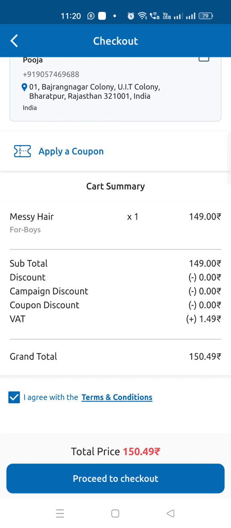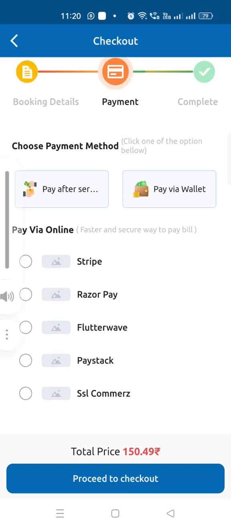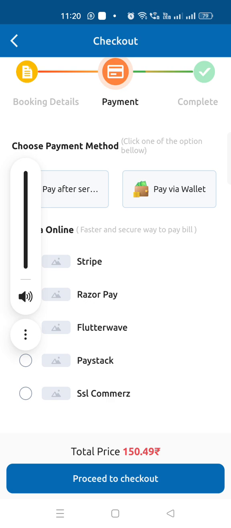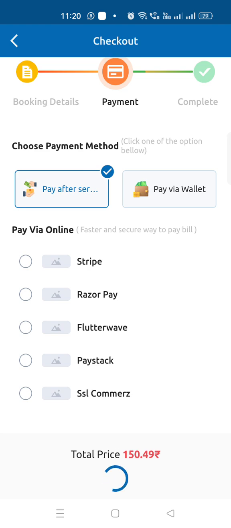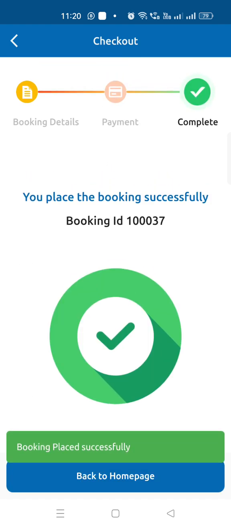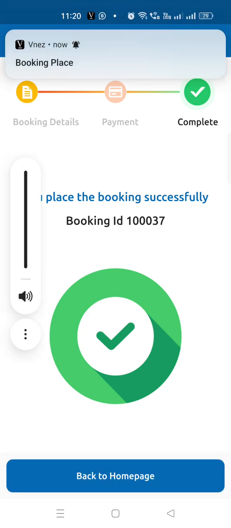And now click on I agree with terms and conditions. And now the application has a lot of payment options like pay after service, pay with wallet and much more. So let's say you want to pay after service, you will click on this, or you can pay online, and click on proceed to checkout. And yeah, that is how a user will make a booking.